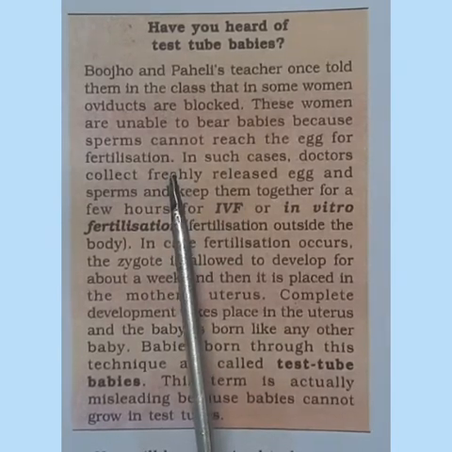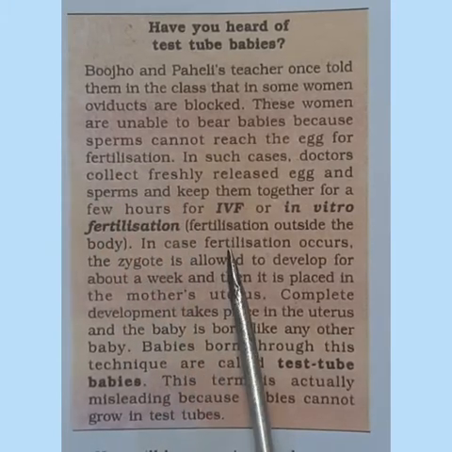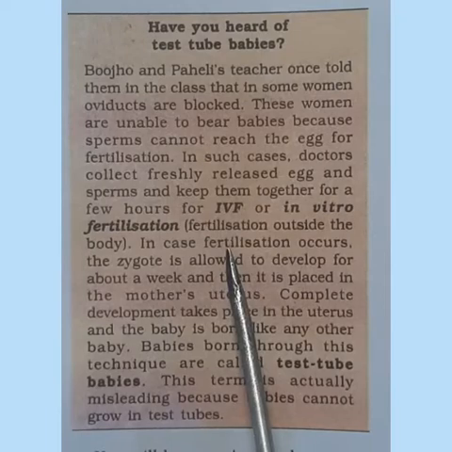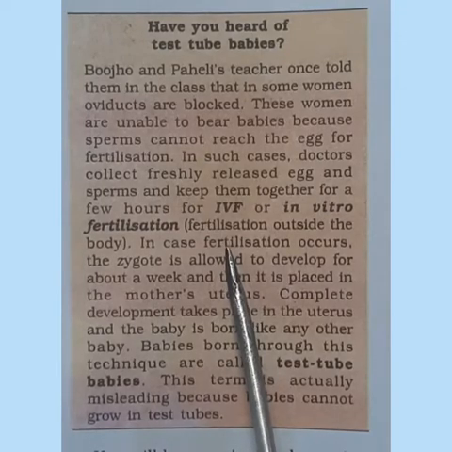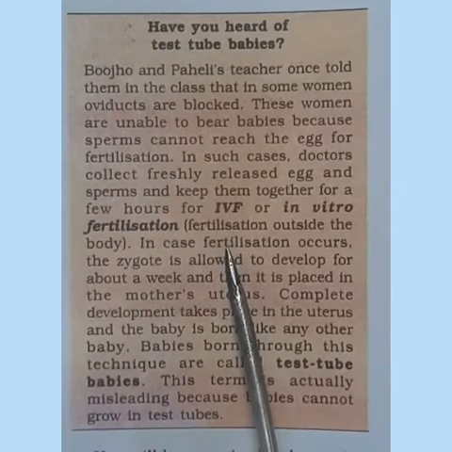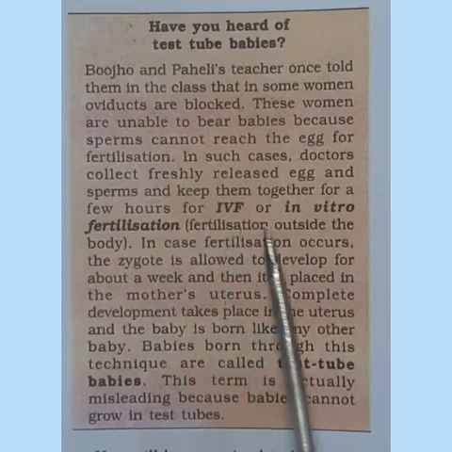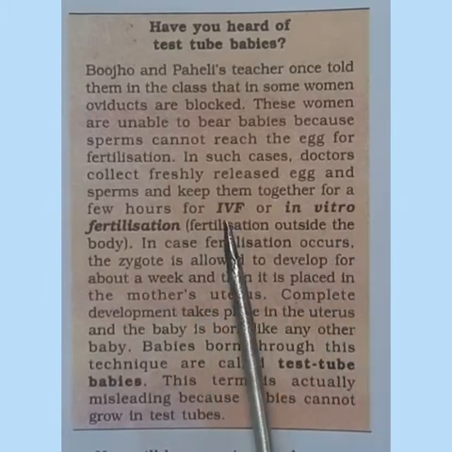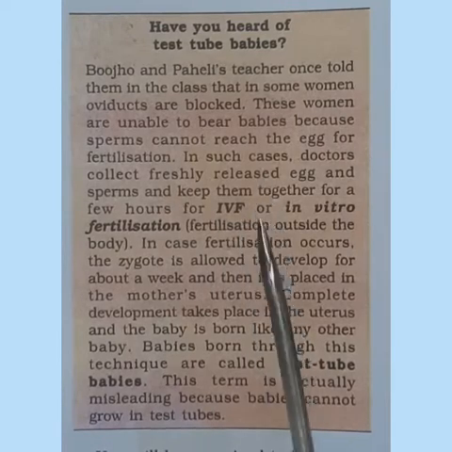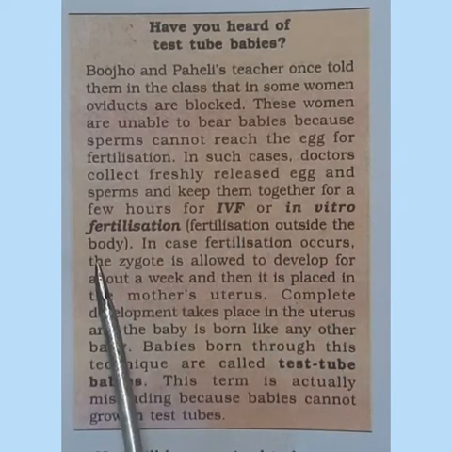So in such cases, what the doctor does is they will collect the freshly released egg and the sperm from the father and the mother, and they will keep this sperm and the egg together in a test tube for a few hours. That process is known as in vitro fertilization or IVF. So here fertilization will take place outside the body.